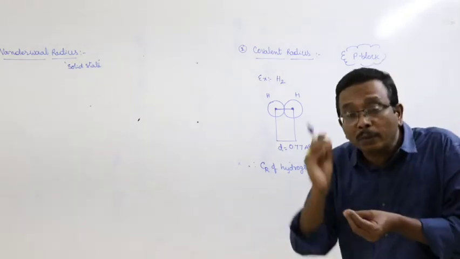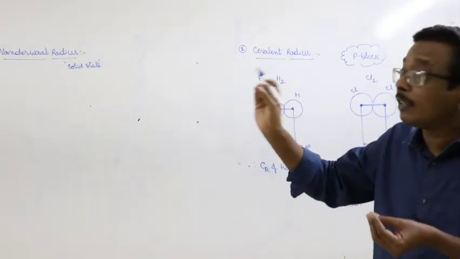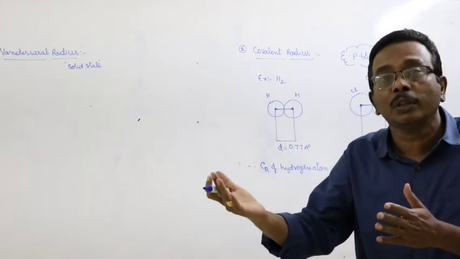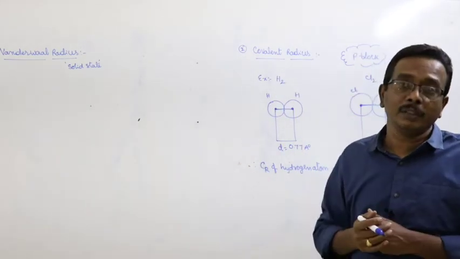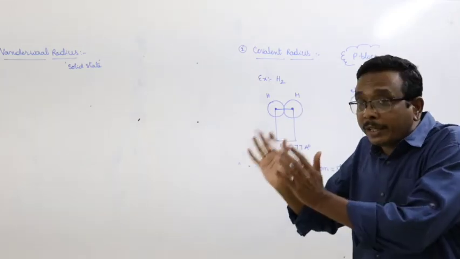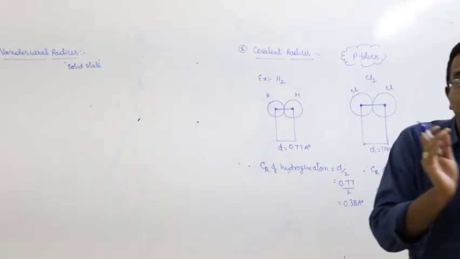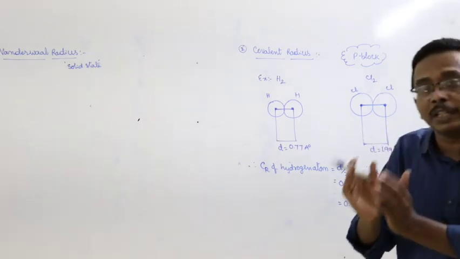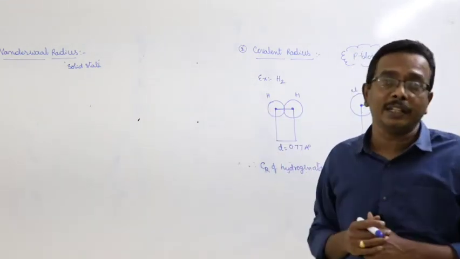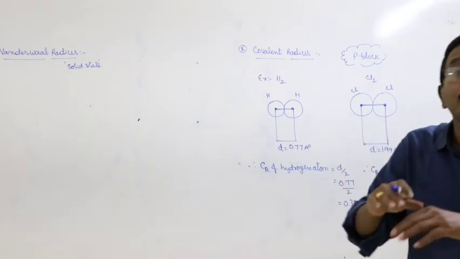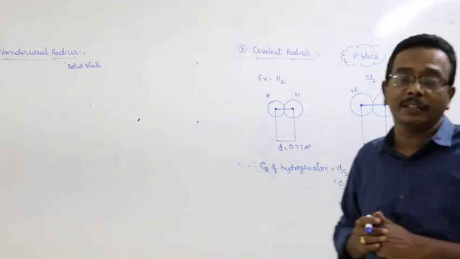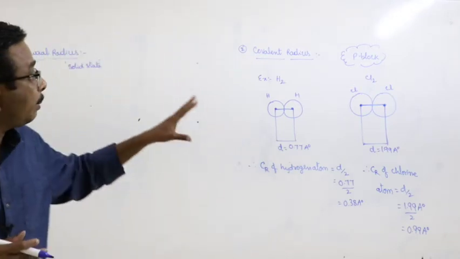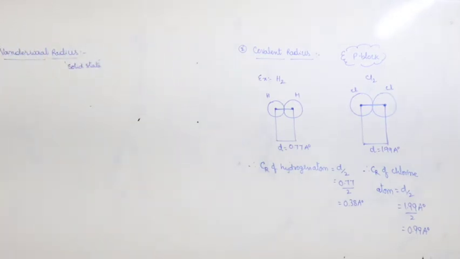Whenever the van der Waals radius is particularly mentioned, then you have to change your concept. How? That chlorine gas is subjected to cooling, then it is converted into liquid, and finally that changes to solid. Then you have to measure the internuclear distance, and half of that internuclear distance is nothing but van der Waals radius.